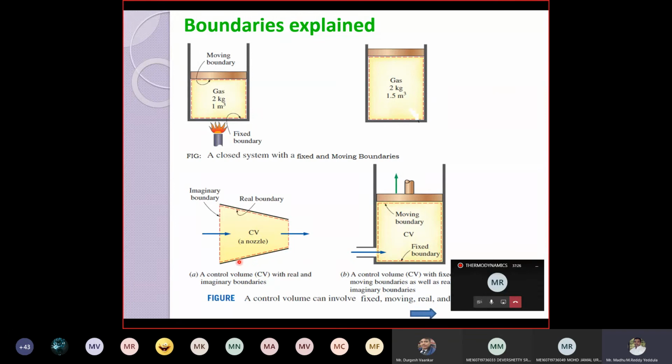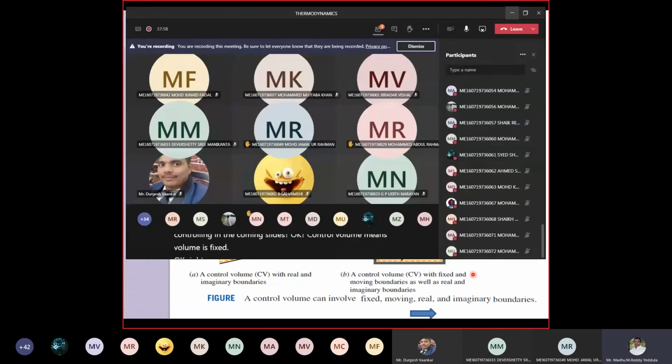And this boundary is always fixed; this is called a real boundary. A real boundary is always physical, and imaginary means we don't know the length, approximately something like 1 meter, 2 meter. Since the length is unknown, we say this is the imaginary boundary. So closed system here, control volume here. I'll explain what a closed system is and what a control volume is in the coming slides. Control volume means the volume is fixed. Now we can see one more example.